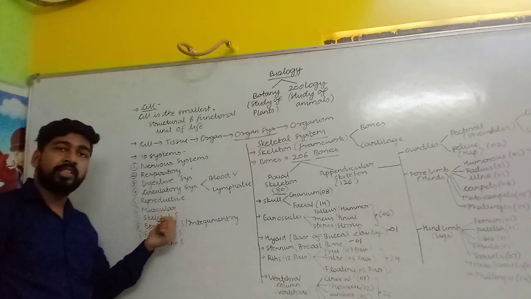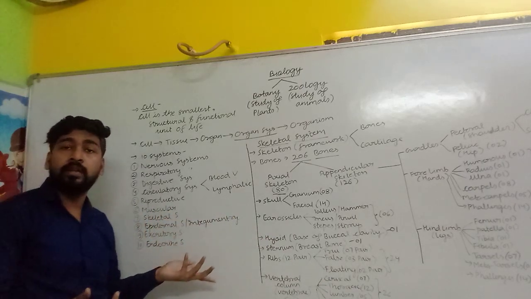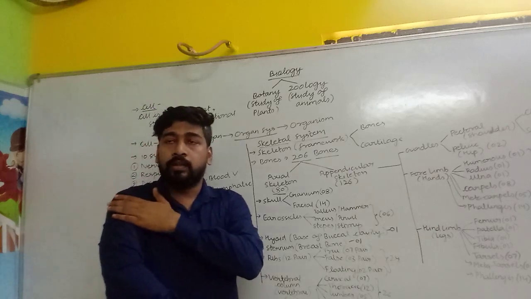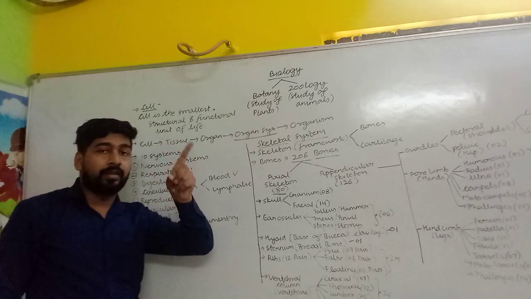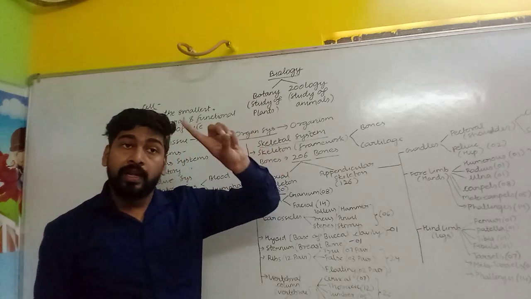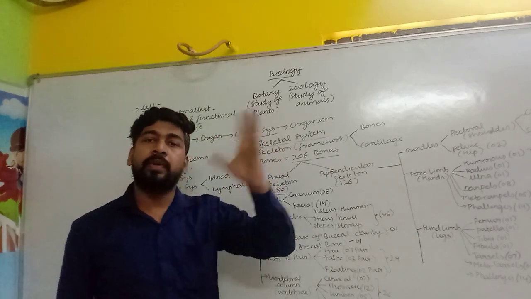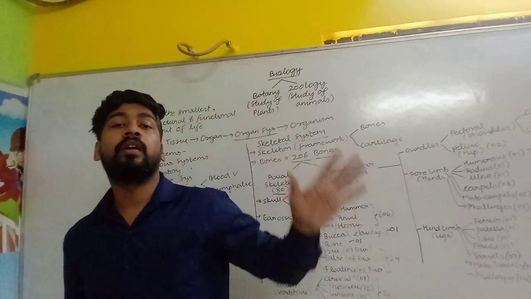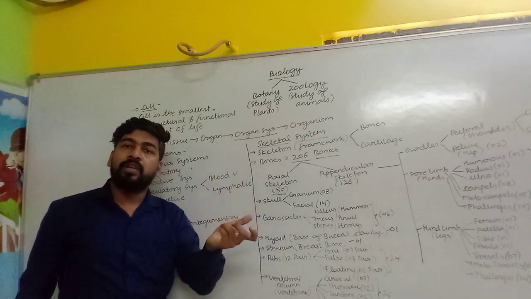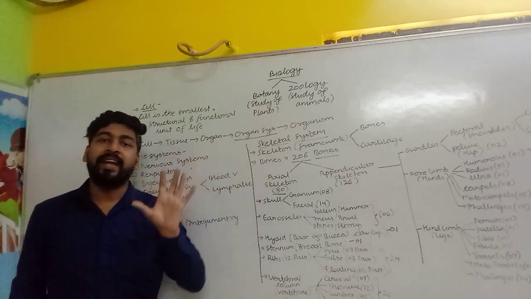Then after muscular system, so you all are aware about the muscles. We are having muscles. Okay, so muscles are classified into basically three types. One are striated, unstriated, and cardiac muscles. Striated muscles are those which can be regulated by us, which can be controlled by us. Unstriated muscles are those which cannot be controlled by us, and cardiac muscles are those which are present exclusively in our heart.